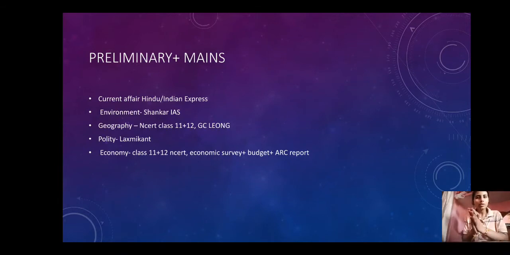Now, talking about geography, NCERT class 11th and 12th plus the GC Leong book will suffice for GS paper 1. Polity, Lakshmikant. As you must have heard, this is the Bible for polity. So this will suffice for GS paper 2. Then coming to GS paper 3, economy: class 11th and 12th NCERT, economic survey, budget, and the ARC report on disaster management will suffice.